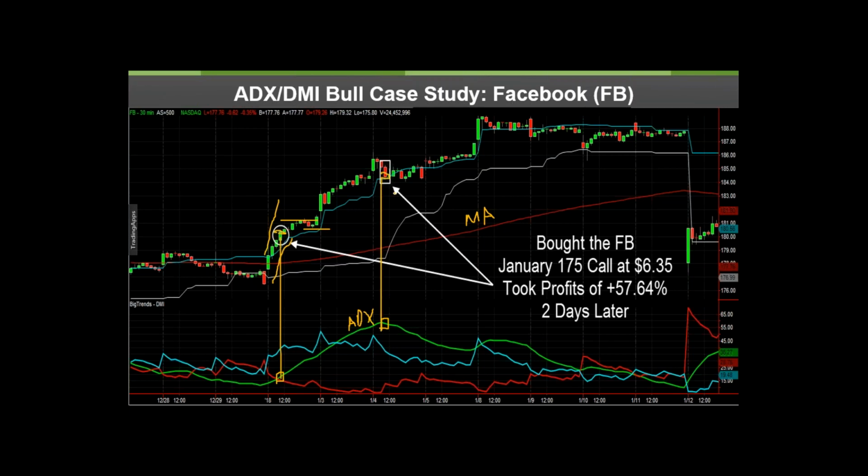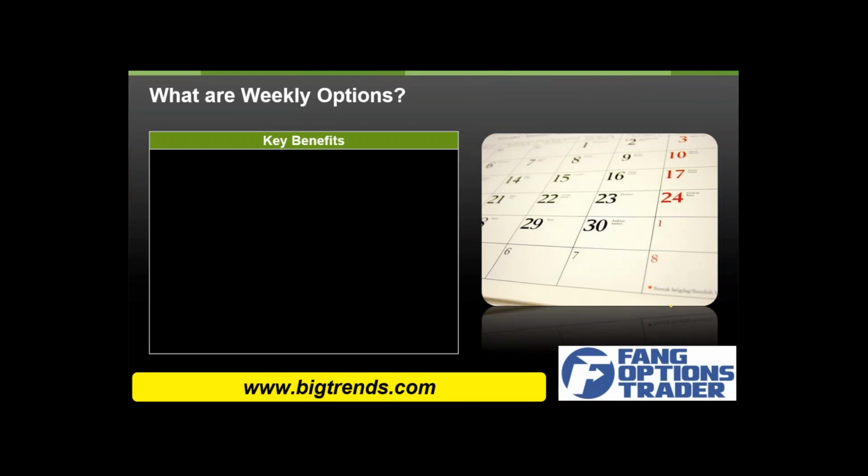Now, sometimes the stock will keep going up. Facebook did in this case before it came back down sharply a few days later. But bottom line is that we're just trying to catch that sweet spot. That trade led to a 57% gain over just a couple of trading days, on the 2nd out on the 4th of January.